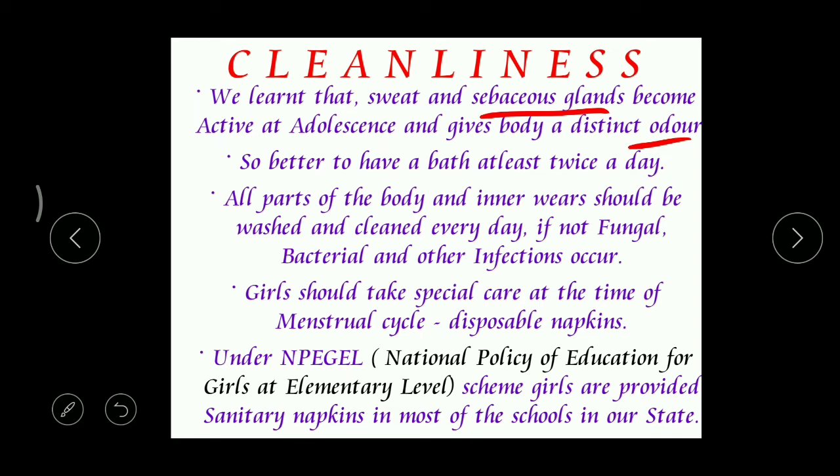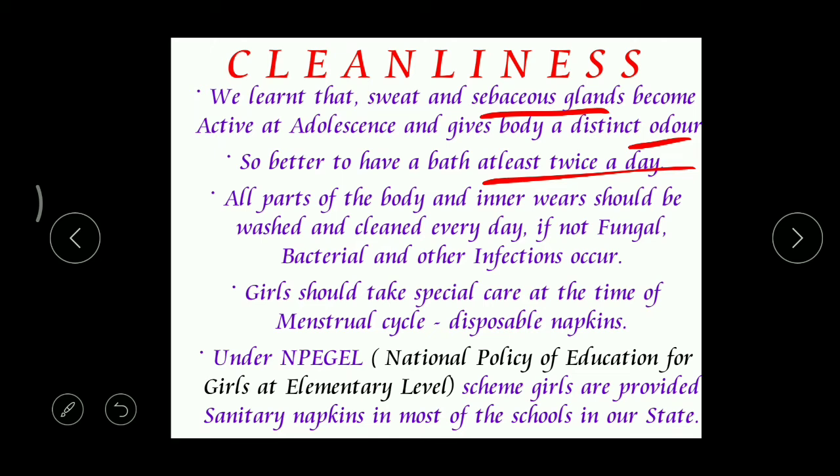Okay, that's why it is better to take a bath at least twice a day. Mostly many of the children take a bath before they come to school, that's it. Okay, but they never bathe again. But it is not at all good. Even after the completion of schooling, when you come home from school, it is better to take a bath a second time. Okay, if it is summer, it is better to take 3 or 4 baths, according to your possibility, right? And because of taking baths several times, you can avoid this kind of smell from your body.